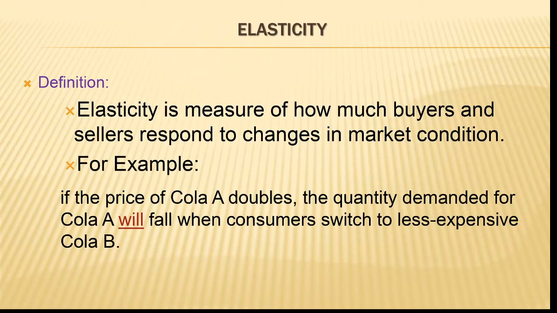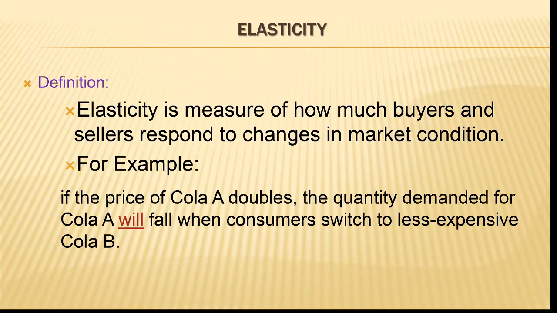And what is elasticity? It is a measure of how much buyers and sellers respond to change in each and every market condition. It's not only for a single market condition; for all the varieties and types of markets, it will be taken into consideration. That is elasticity.